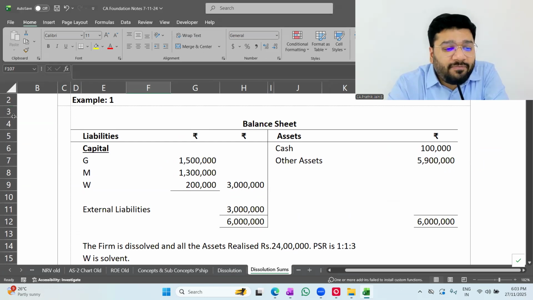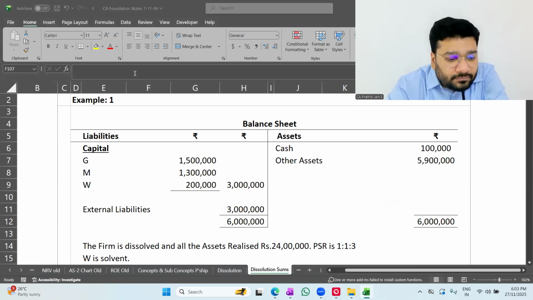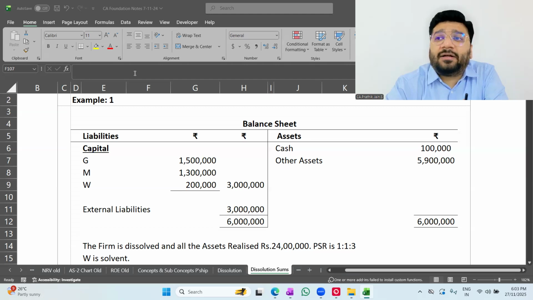Done. So what do you observe in the balance sheet, people? Cash 1 lakh, other assets 59 lakhs. Other assets means multiple assets put together, 59 lakh. Gautam, capital of partner G is 15 lakh, M is 13 lakh, W is 2 lakh. So what is the total capital, Gautam? 30 lakh. External liability 30 lakhs. Total 60 on both sides. Matching, not matching? Online people, matching, not matching? Matching. The firm is dissolved and all the assets realized, Varun, 24 lakh.